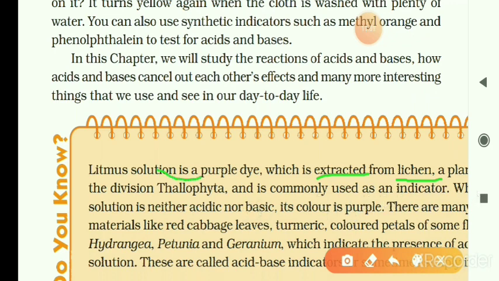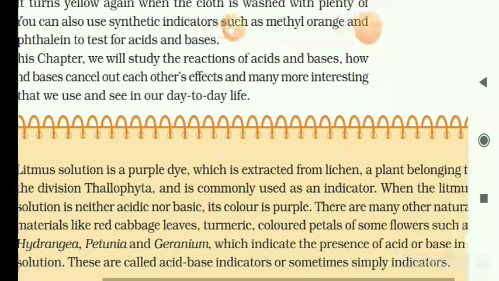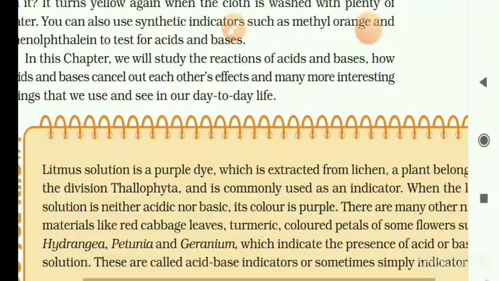When the litmus solution is neither acidic nor basic, its color is purple. It is used for identifying an acid or a base.